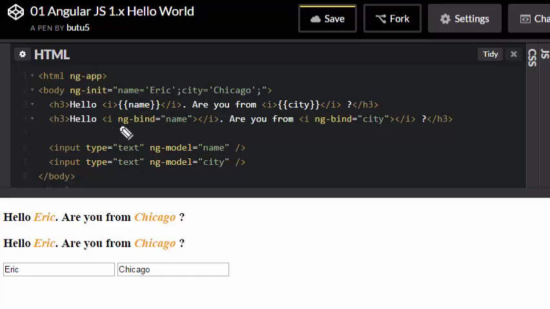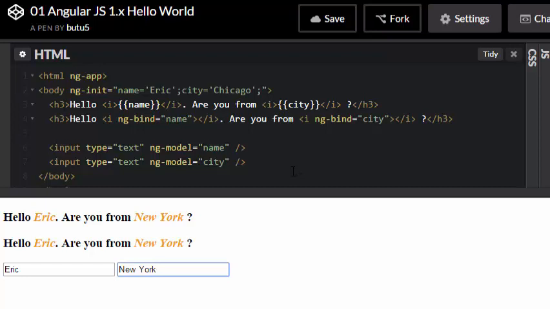See, instead of curly brackets, I have used ng-bind and given this variable name. This will behave exactly the same, only the curly brackets won't be shown at runtime. So if you see here, there is no behavior change. And if you change the value from here, both will be reflected automatically.